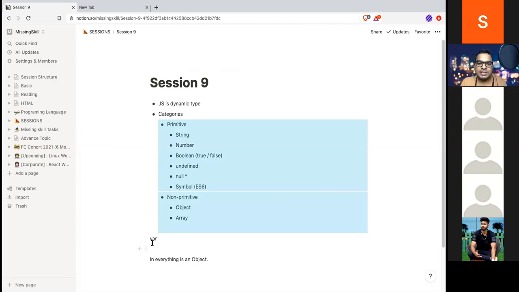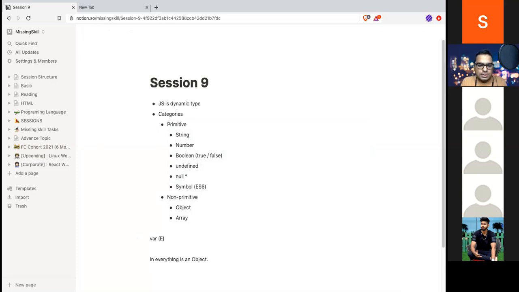The var keyword is used in ES5 or prior to ES5. Two more keywords were introduced for variable declaration in ES6: const and let. There was some drawback with var. Var had a functional scope, and it created a lot of issues because of that.